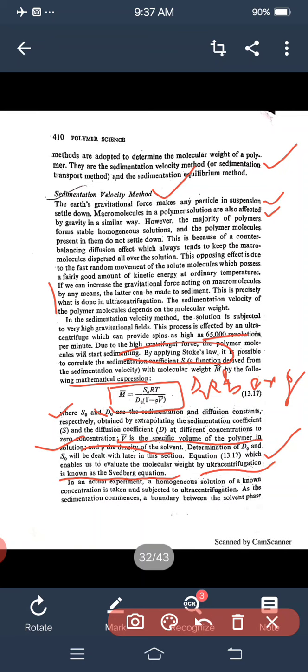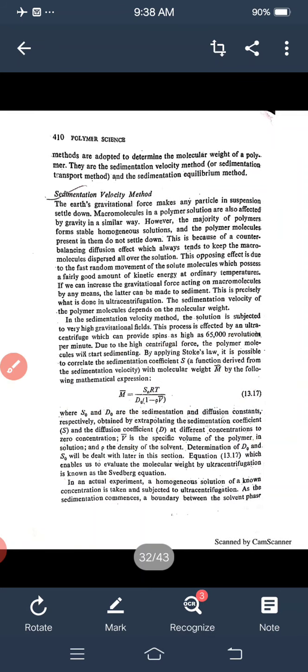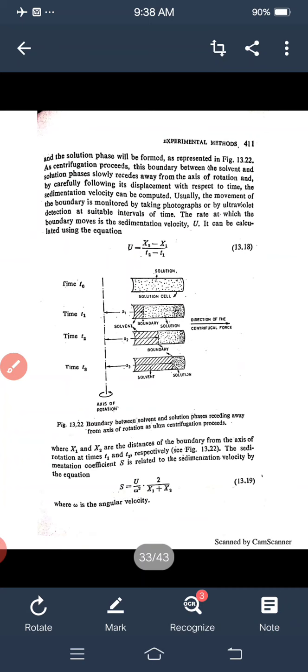In an actual experiment, a homogeneous solution of a known concentration is taken and subjected to ultracentrifugation. As sedimentation commences, a boundary between the solvent phase and the solution phase will be formed, as represented in the figure below. As centrifugation proceeds, this boundary between the solvent and solution phase slowly recedes away from the axis of rotation, and by carefully following its displacement with respect to time, the sedimentation velocity can be computed.